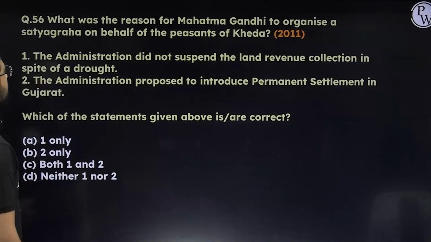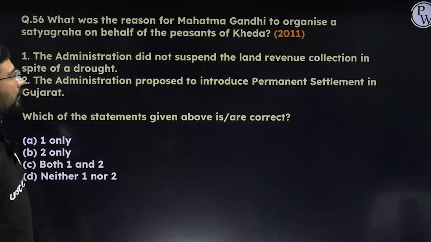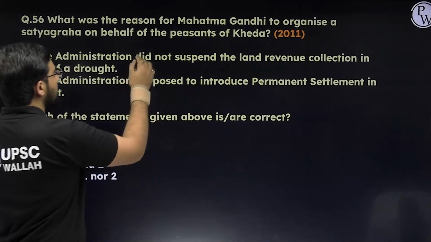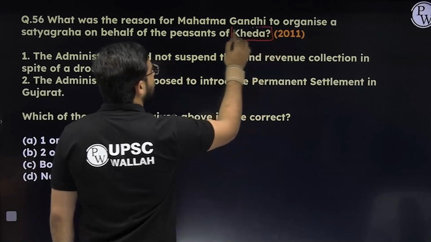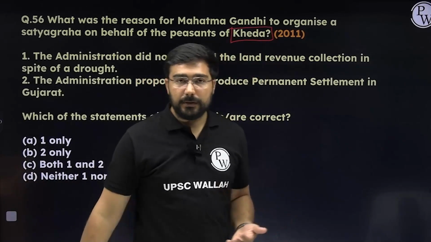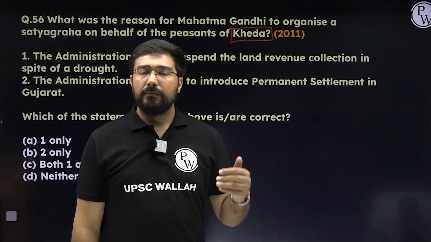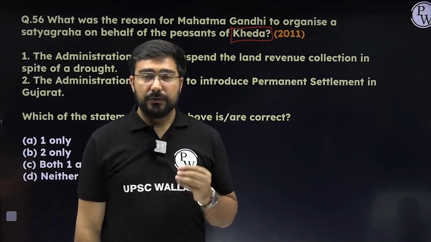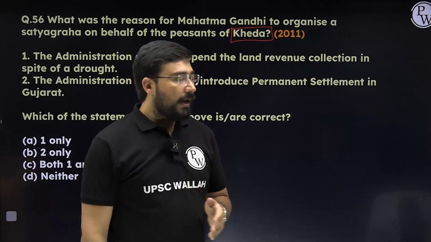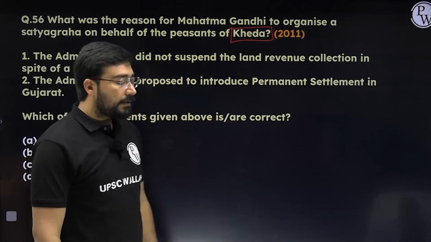Next, what was the reason for Mahatma Gandhi to organize a satyagraha on behalf of peasants of Kheda? All of you know Gandhiji had multiple experiments, right? The first one was Champaran. Second, it was the Ahmedabad mill strike. In the Ahmedabad mill strike, he used the hunger strike for the first time. And the next one, just after that, was the Kheda Satyagraha.